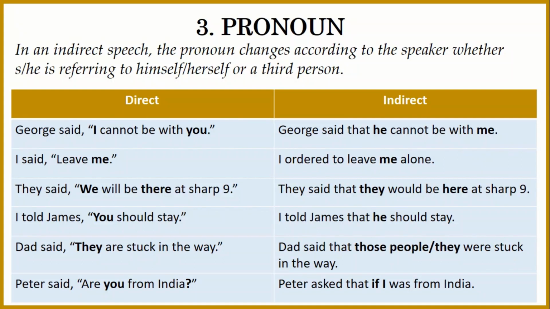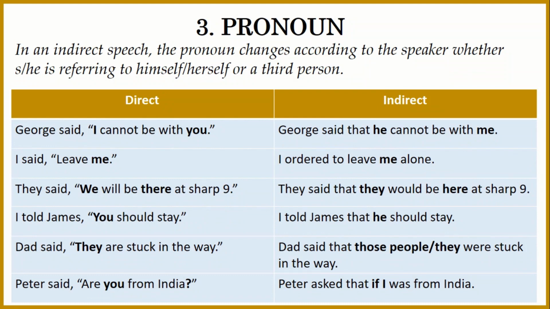Second one, I said, leave me. So the indirect speech is, I ordered to leave me alone. Me is not changing in this case because I am saying something by myself. So that is why the pronoun me will not change.